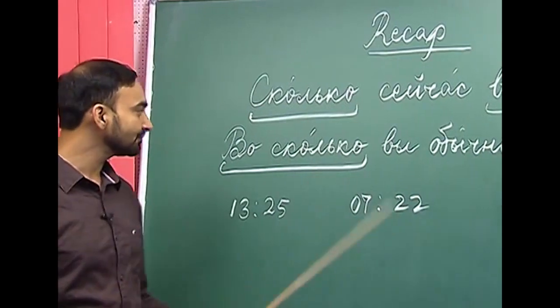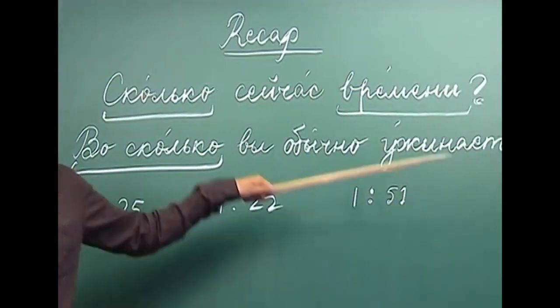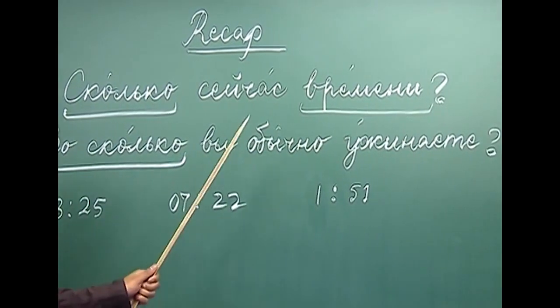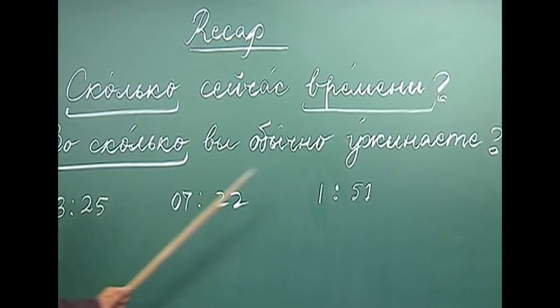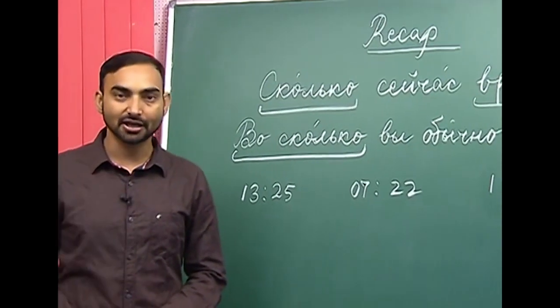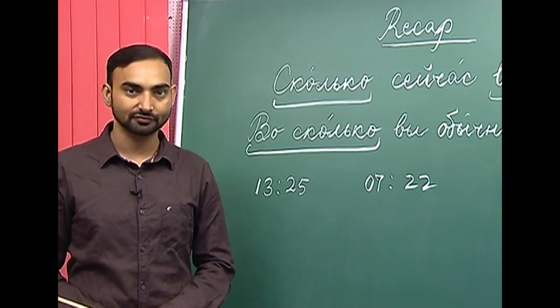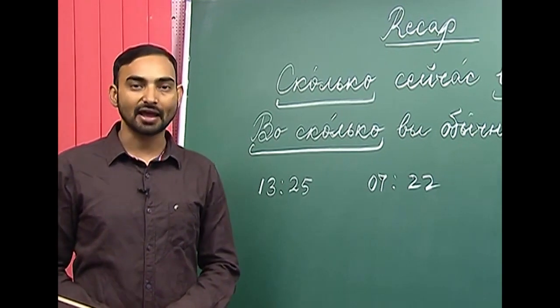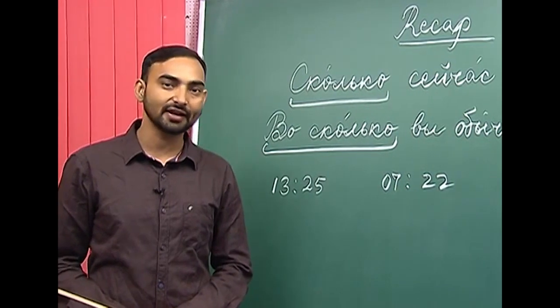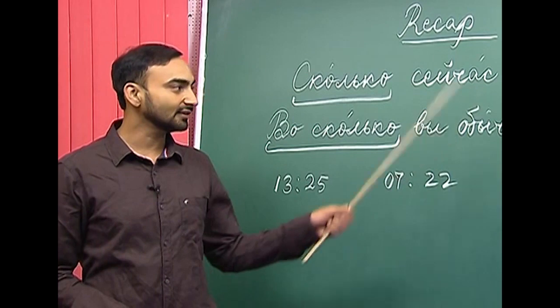If you want to answer the question во сколько вы обычно ужинаете, we will use the preposition в and then time. So, for example, if you want to say I have my dinner at 9 o'clock, how will you say that? Я обычно ужинаю в 9 часов. В and 9 часов. If you want to say that I have my dinner at 10 o'clock, how will you say? Я обычно ужинаю в 10 часов. So, this is how we answer these questions.